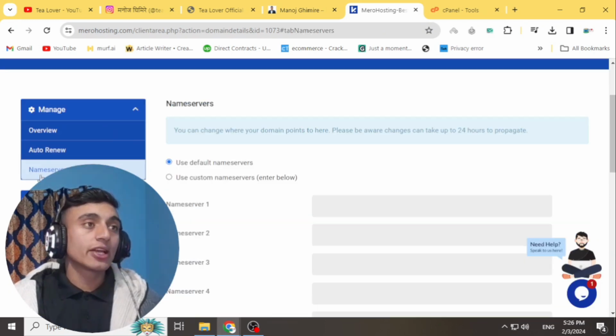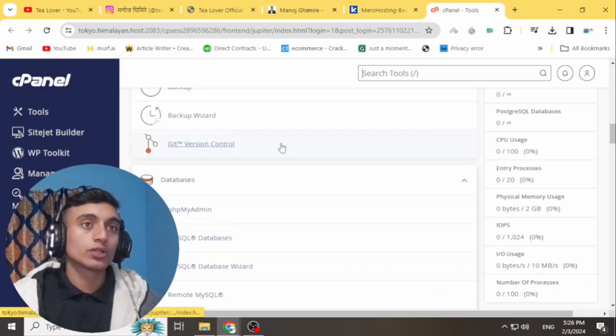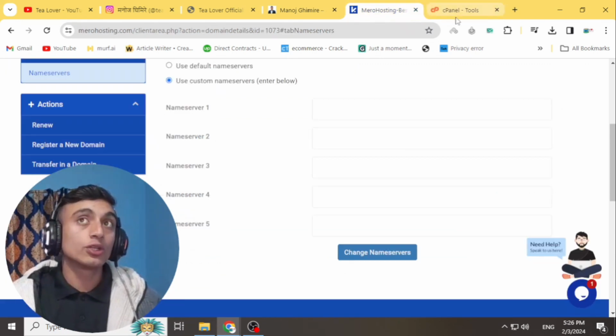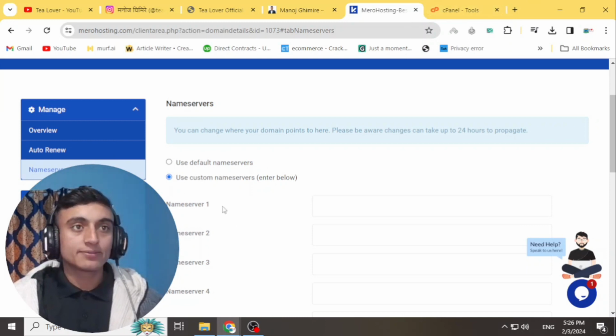Okay, if you click on the name server, then you can use the custom name server, and this name server should be your hosting name server so that it will be propagated to the hosting. So to connect your domain with the hosting, you need to update the name server, and you can use the custom name server so that you can connect this domain to the cPanel of your hosting.